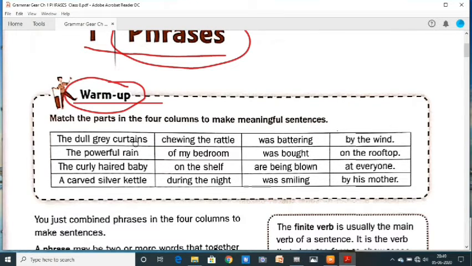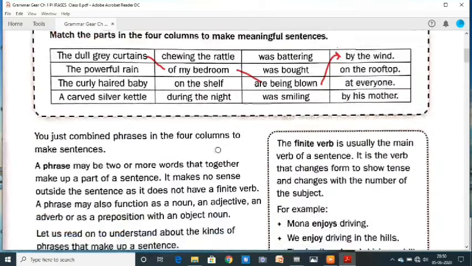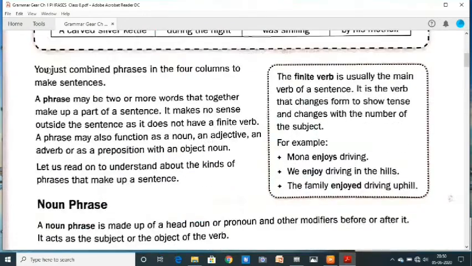The dull grey curtains of my bedroom are being blown by the wind. The dull grey curtains of my bedroom are being blown by the wind. The rest of the questions you will have to complete like this. And this one is the warm up. Here you just combine phrases in 4 columns to make sentences.